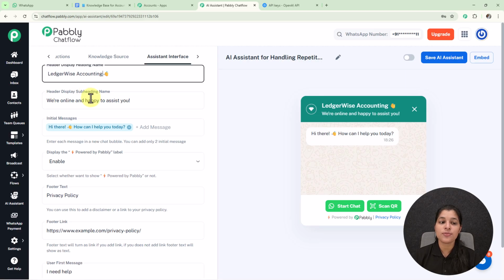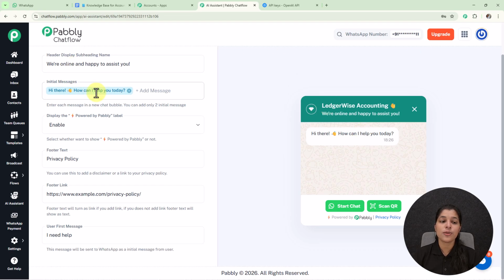Now we are getting this option for header display subheading name, and here we are already getting a subheading name, that is we are online and happy to assist you. And this subheading name can also be seen on the preview of your AI assistant. So you can provide the header display subheading name according to you.